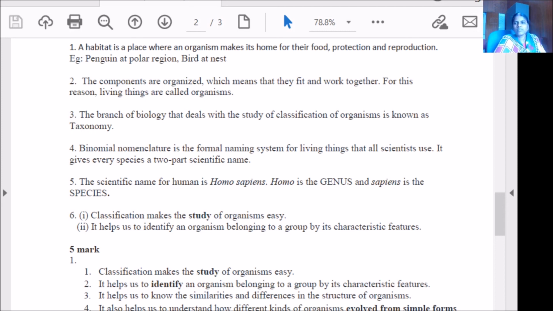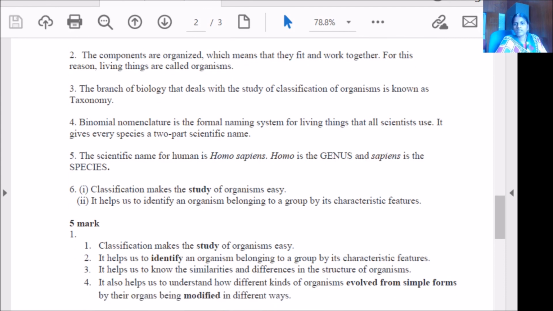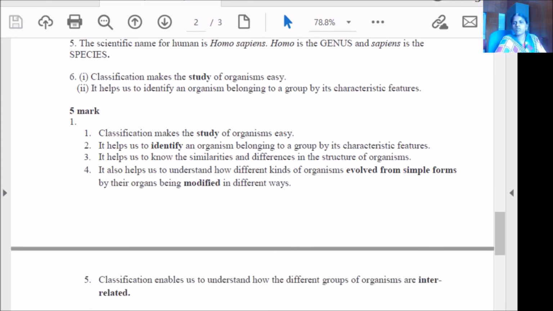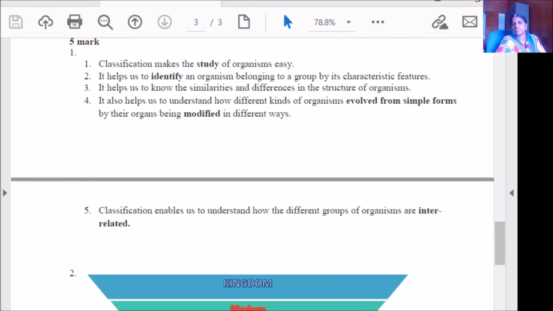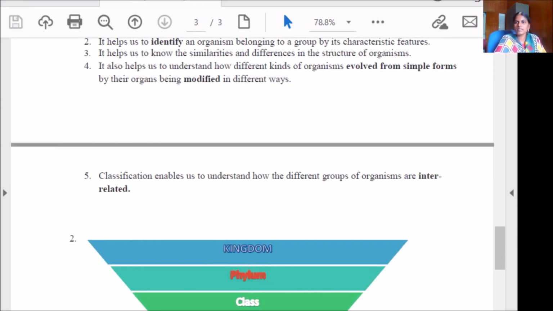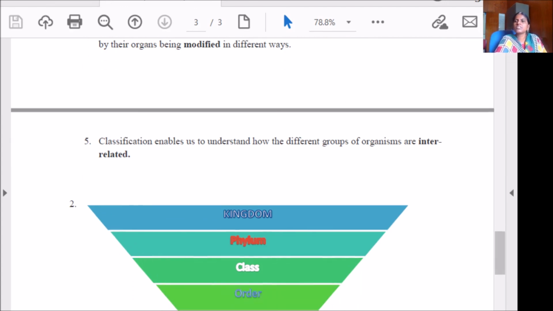What is the need for classification? It's a 5-mark question. You have to answer elaborately. Classification makes the study of organisms easy. It helps us to identify an organism belonging to a group by characteristic features. It helps us to know the similarities and differences in the structure of organisms. It also helps us to understand how different kinds of organisms evolved from simple forms by the organs being modified in different ways. Classification also enables us to understand how the different groups of organisms are interrelated.